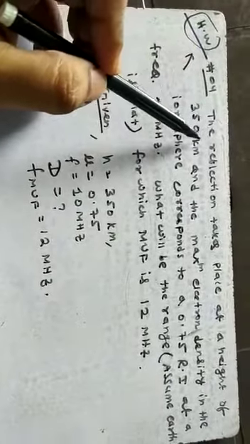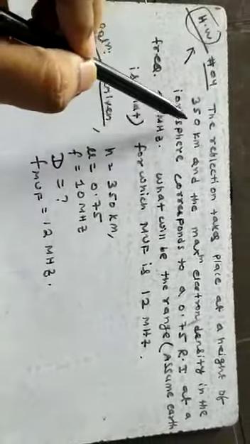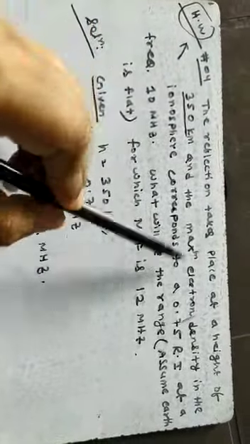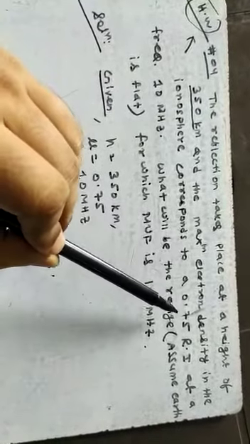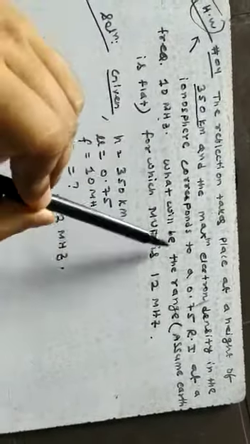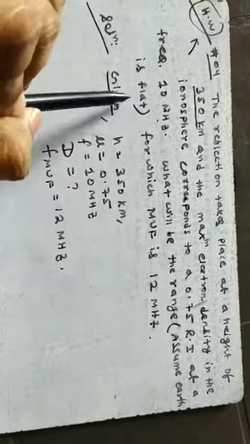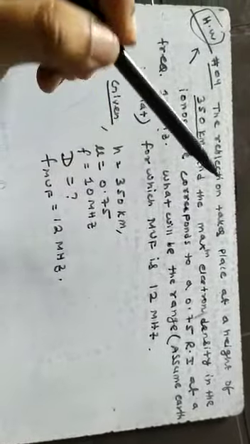Okay, so what is the question? Let me read the question. The reflection takes place at a height of 350 kilometer and the maximum electron density in the ionosphere corresponds to a 0.75 refractive index at a frequency 10 megahertz. What will be the range? Assume flat surface of Earth for which MUF is 12 megahertz. Read the question carefully and you will jot down the data.